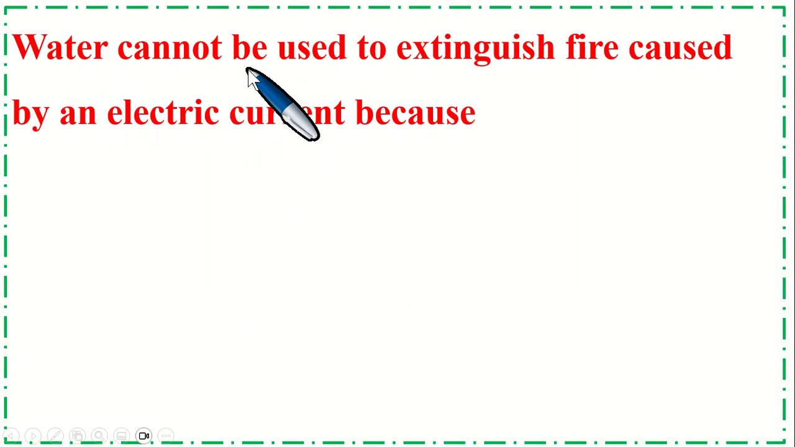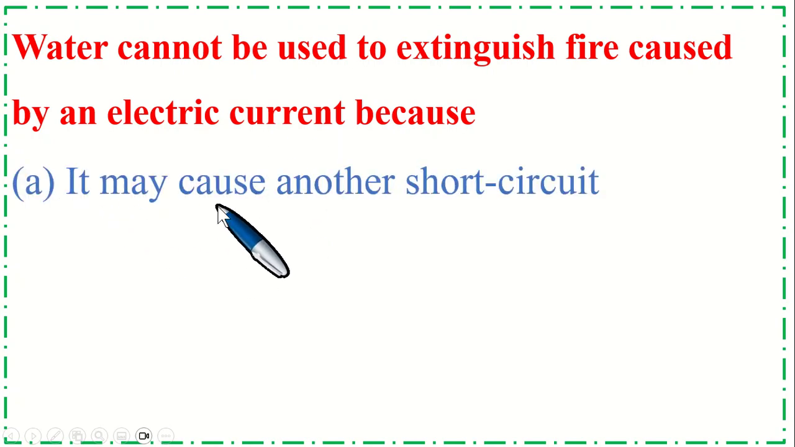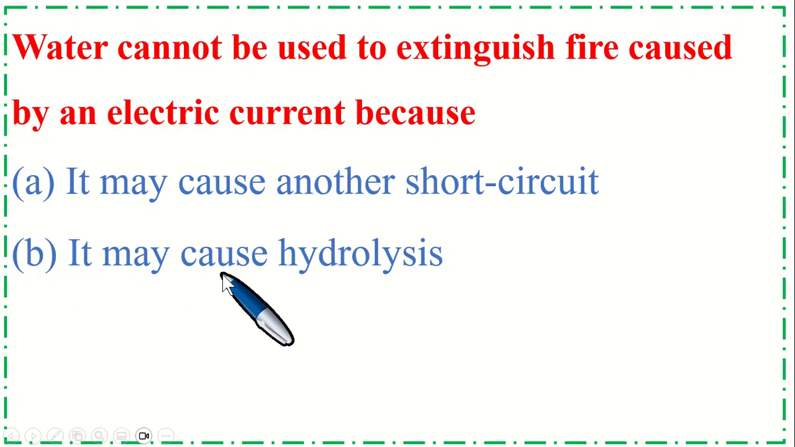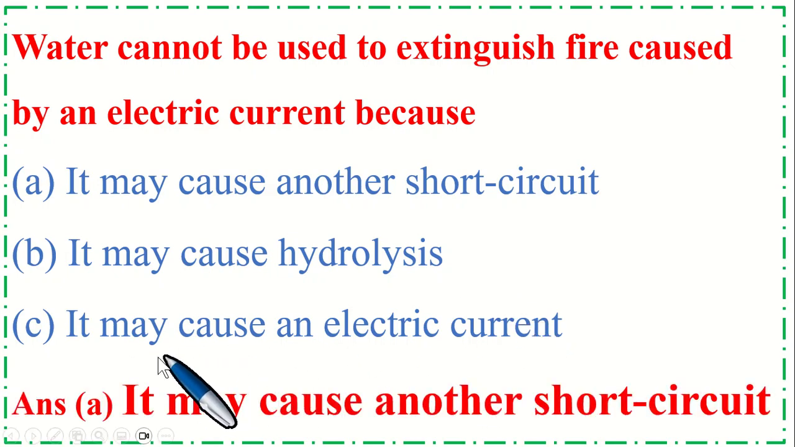Water cannot be used to extinguish fire caused by an electric current because option A it may cause another short circuit, B it may cause hydrolysis, option C it may cause an electric current. So the correct option is A it may cause another short circuit.